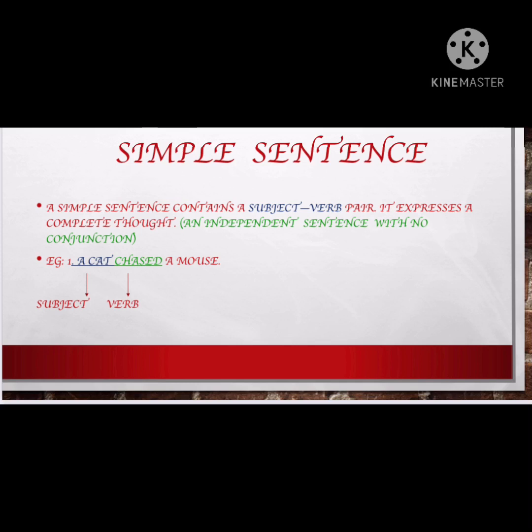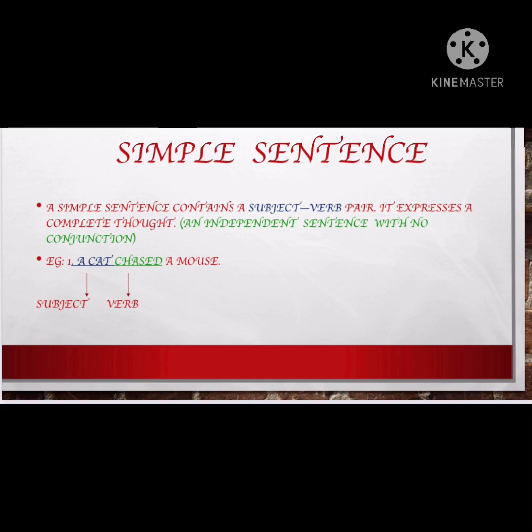What is the identity of simple sentence? Number one, there has to be one subject, one verb, mandatory. Number two, it should be giving complete meaning. It should not be meaningless. Number three, there should not be any conjunction. What are conjunctions? You have studied in your third standard: and, but, because, since, so, if. All these are conjunctions. So it should be without conjunction.